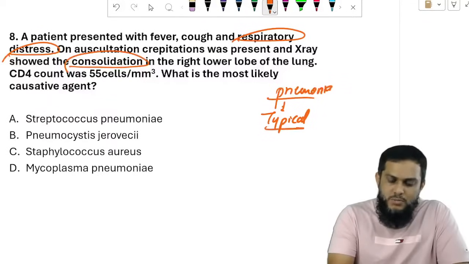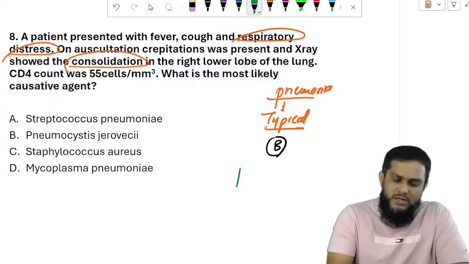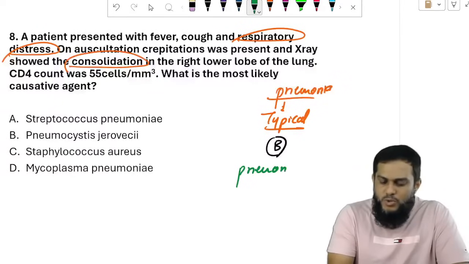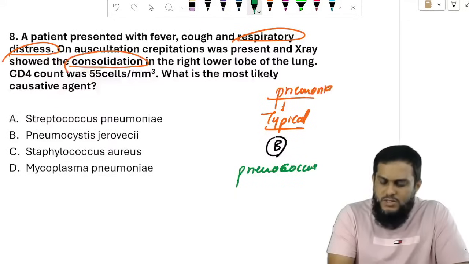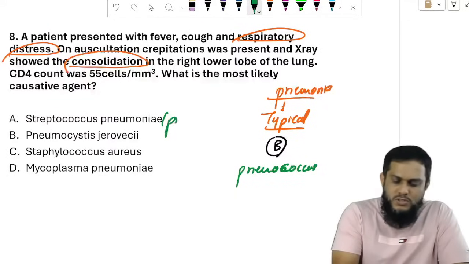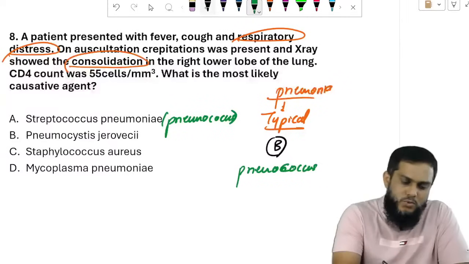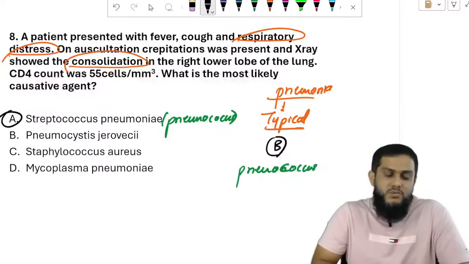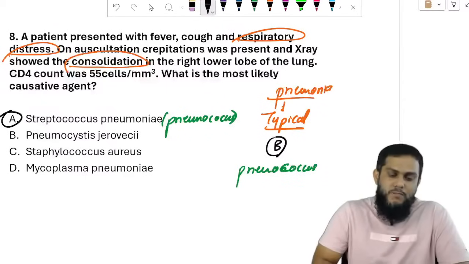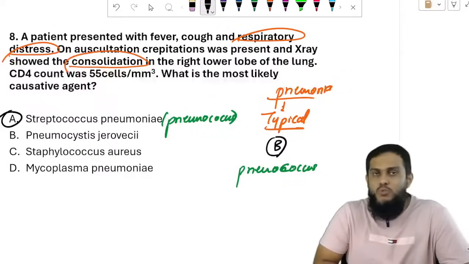Sir, typical pneumonia. And you know, typical pneumonia is caused by bacteria. And the most common bacteria that causes typical pneumonia is pneumococcus, which we have discussed. One more name of pneumococcus is Streptococcus pneumoniae. That's why the answer is Streptococcus pneumoniae, because it is typical pneumonia, and the most common cause of typical pneumonia is pneumococcus.